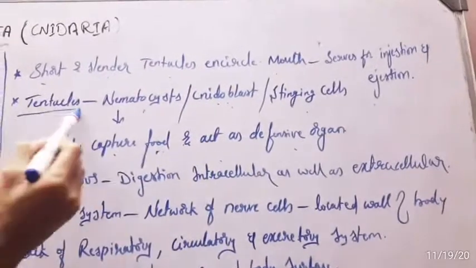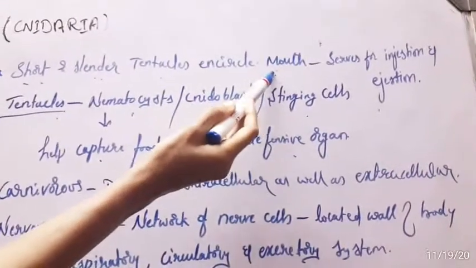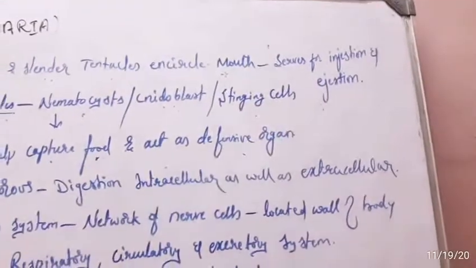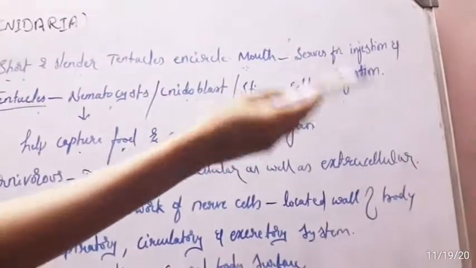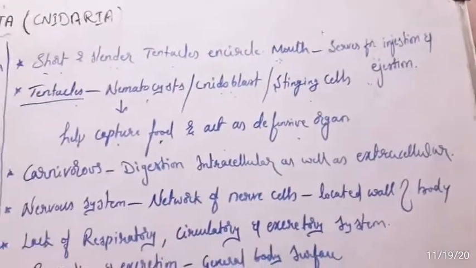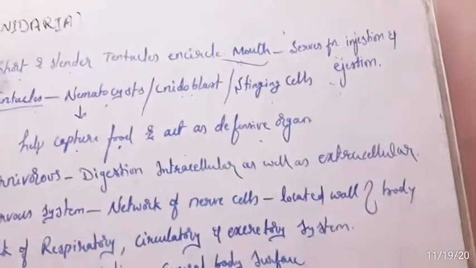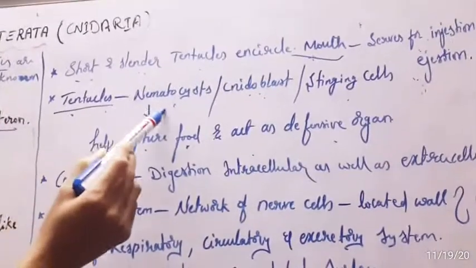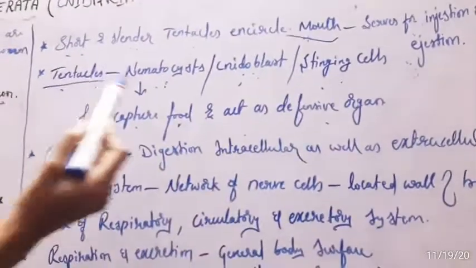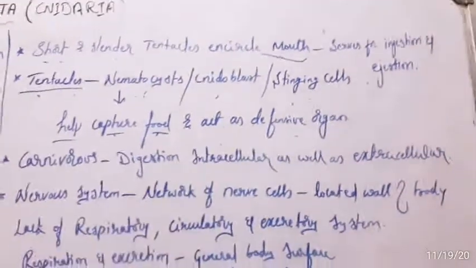So here the tentacles are short and slender, and they encircle the mouth. Here the mouth serves for ingestion and egestion. That means it takes food inside and ejects the waste substance. Hence the mouth serves for ingestion and egestion. These tentacles provide the nematocysts, cnidoblasts and stinging cells. These nematocysts help in capturing food and act as a defensive organ.